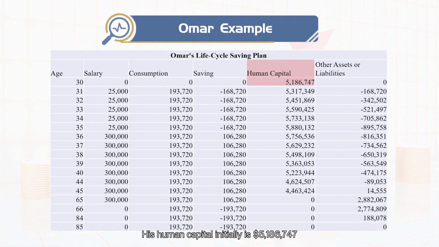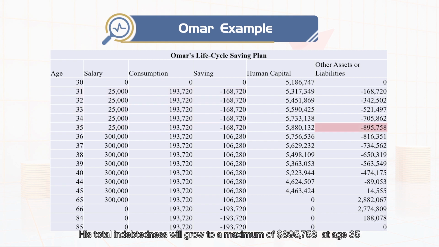His human capital initially is $5,186,747, and his permanent income is $193,720. In order to spend $193,720 per year during the 5 years of his residency, he will have to borrow $168,720 each year to supplement his $25,000 salary.